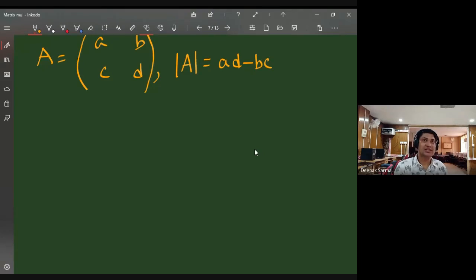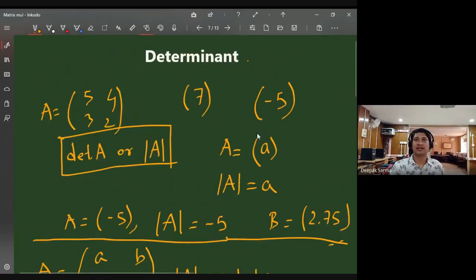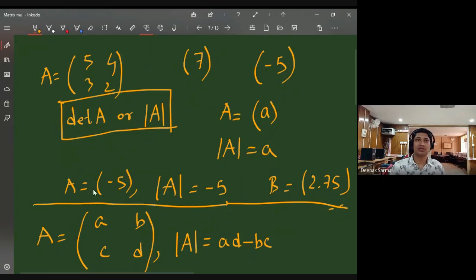Instead of writing A equals something, I can simply write this way, that is a, b, c, d. For a one by one matrix, this may be confusing. You may confuse it with the absolute value, because if I write this as mod of a, you will think that it is modulus. So for one by one, it is better to write A equals minus 5, this matrix.